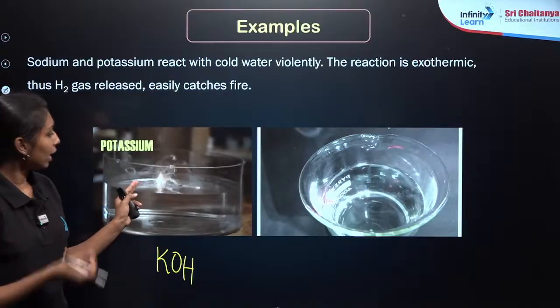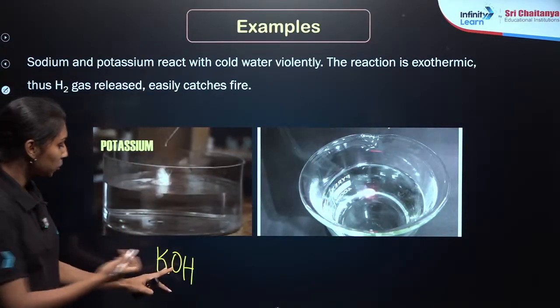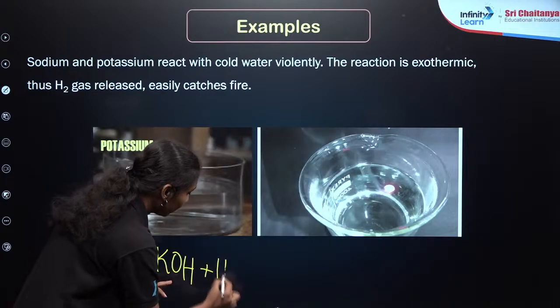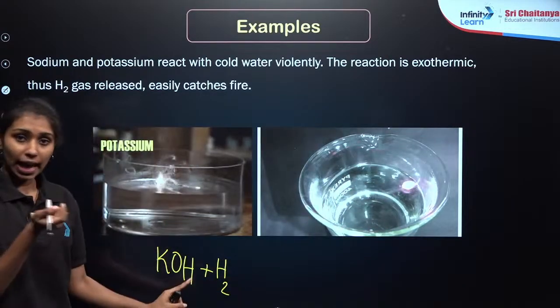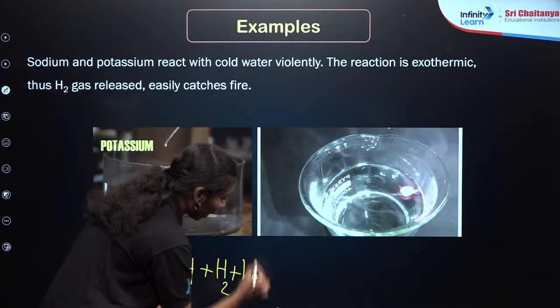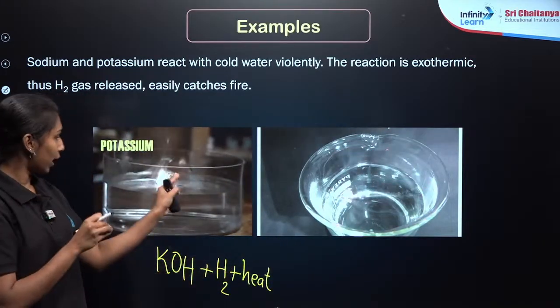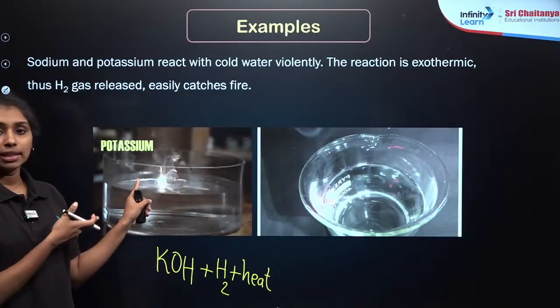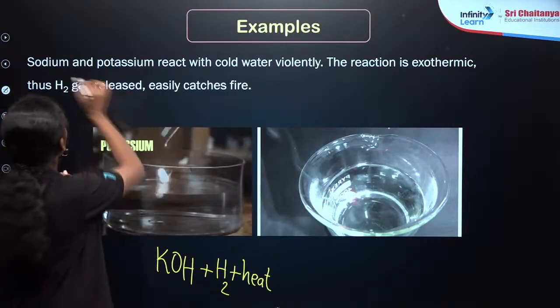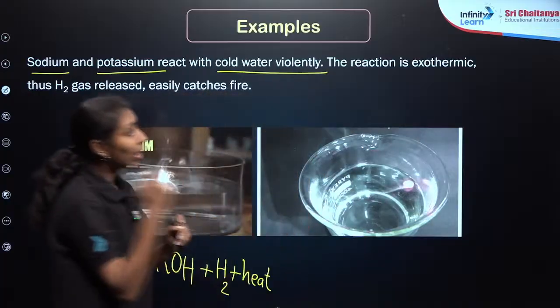As you can see over here, again it is catching fire. Catching fire, right? Along with the potassium hydroxide plus hydrogen. It is an exothermic reaction in which heat is releasing. A huge amount of heat is releasing here. That is why it easily catches fire, as you can see over here, right? So, potassium and sodium react with cold water violently.